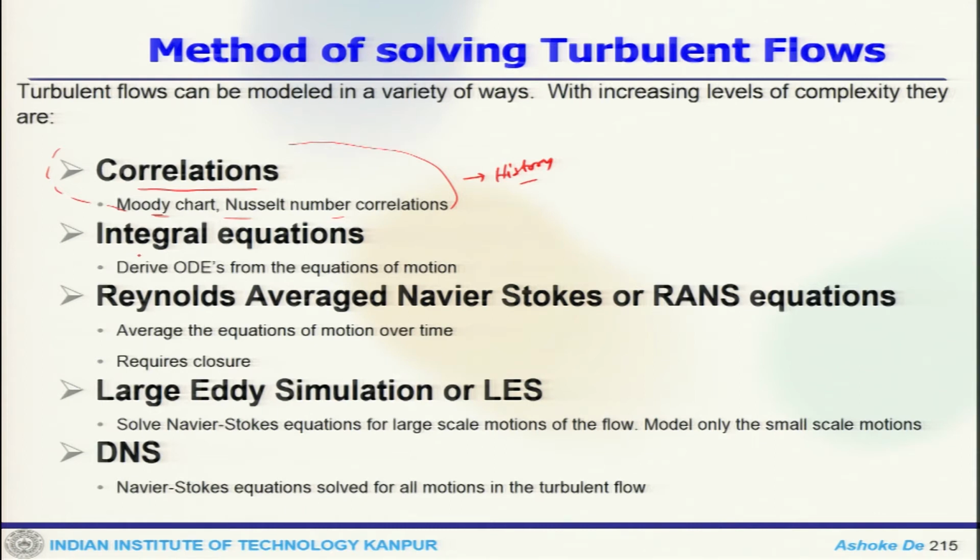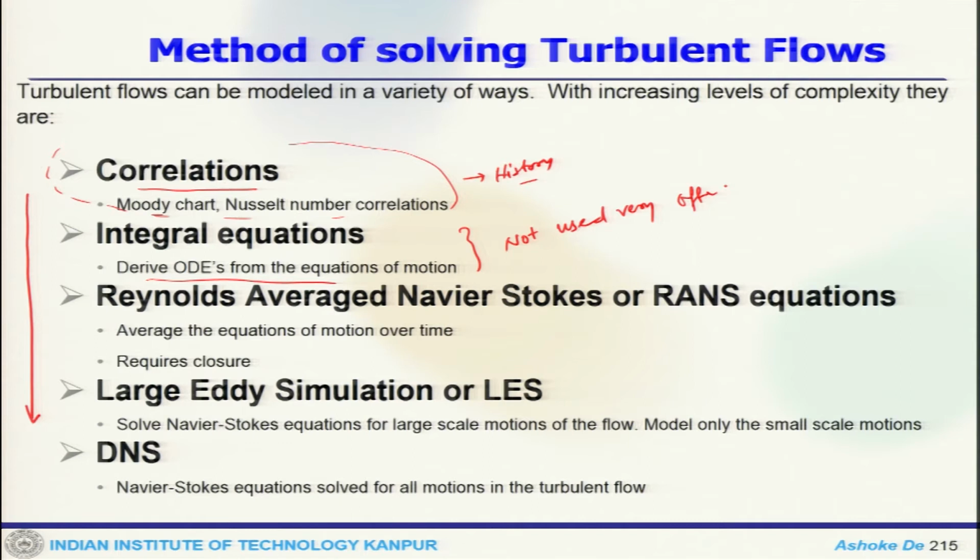Now next, in increasing order of complexity, are integral equations, like deriving some ordinary differential equations, and this is also not used very often.